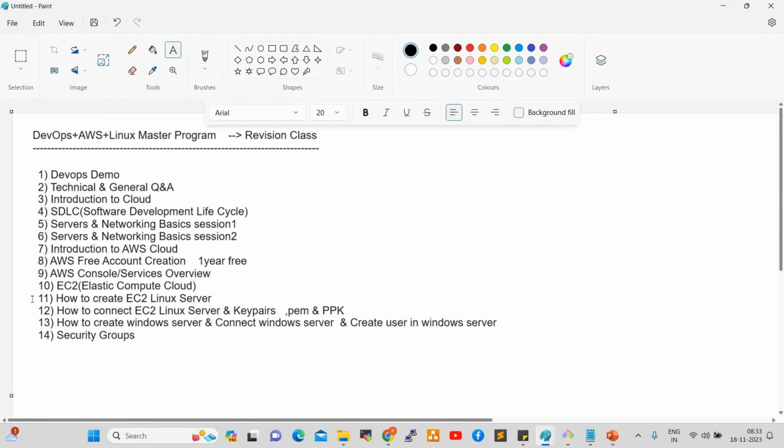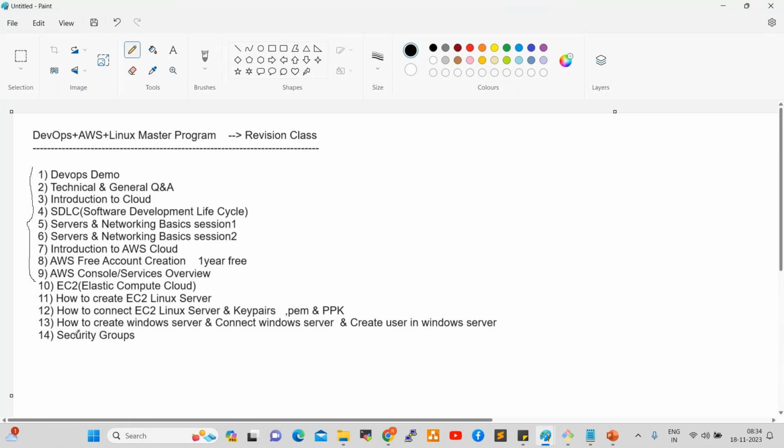Up to the ninth concept, these are all theoretical concepts, right? From the 10th session onwards, how to create Elastic Compute Cloud, how to create an EC2 Linux instance, these are all practical sessions. They are very simple, easy to work on, and very basic, not advanced concepts.